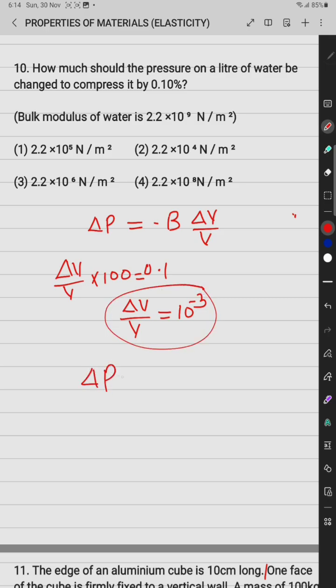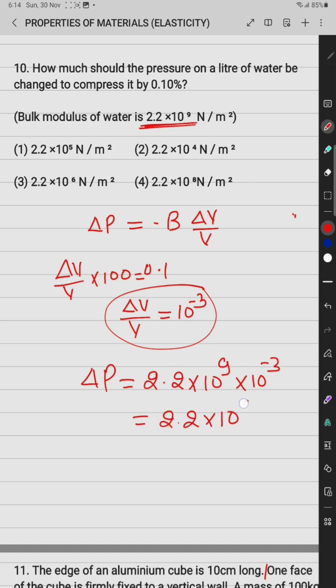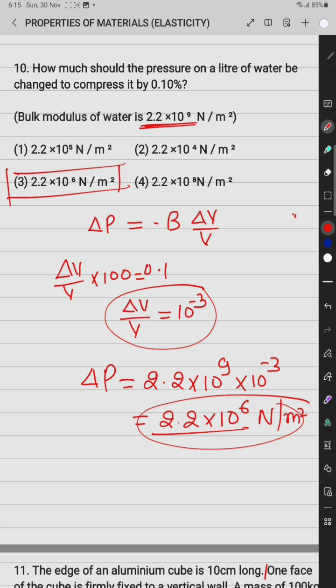Then what is the required pressure for this? If the bulk modulus of elasticity is 2.2 into 10 raised to power 9, it is multiplied by 10 raised to power minus 3, so it is 2.2 into 10 raised to power 6 Newton per meter square. So the correct option is the third one.